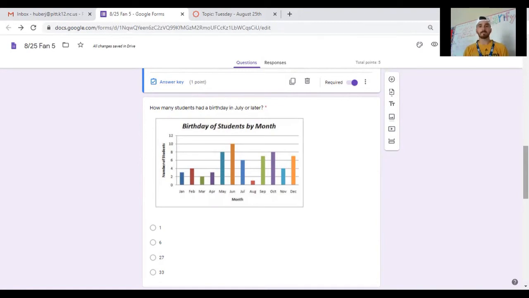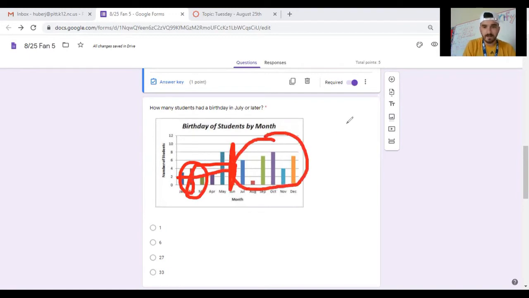It says how many students had a birthday in July or later. So that doesn't mean just July. That means July and every single month after it. It does include July. Now that question can change with just one word, and you'll see some examples of that. So if I'm only focused on July or later, that means none of these matter because those are all before July. I'm focusing right here. So July had 6 birthdays. Boom. August had 1 birthday. Boom. Add those together and we get 7.